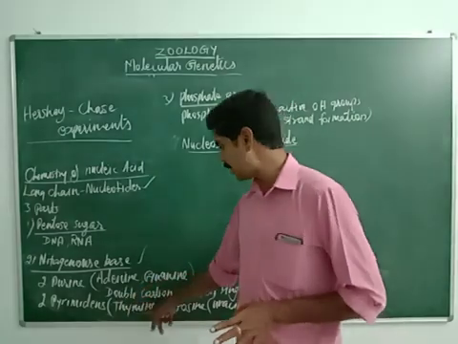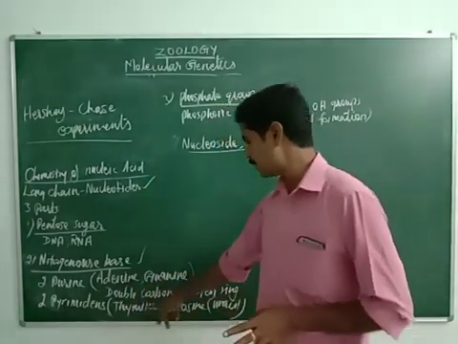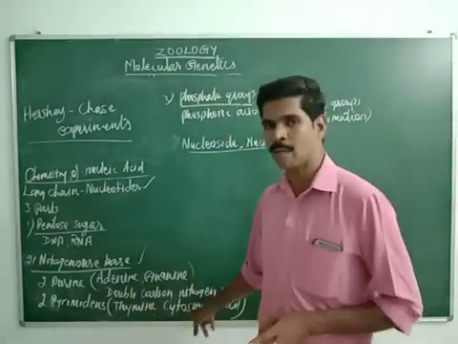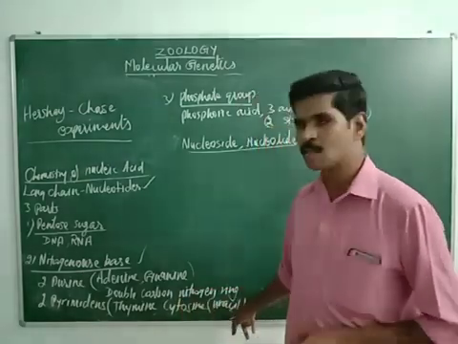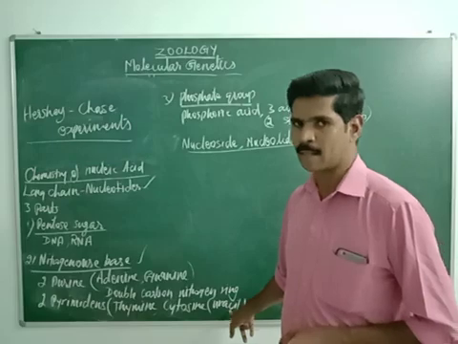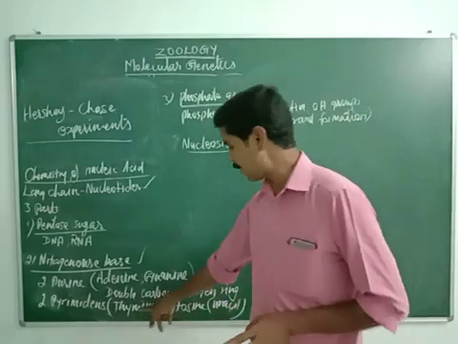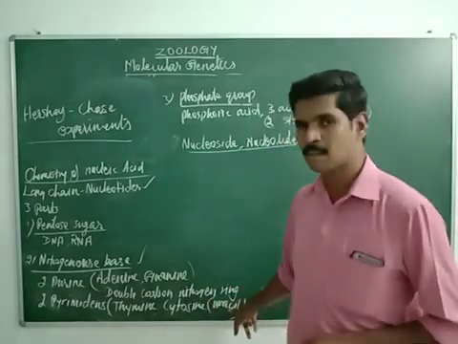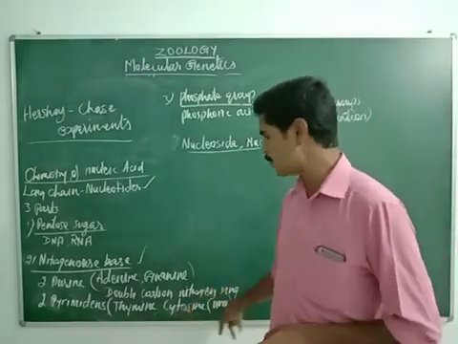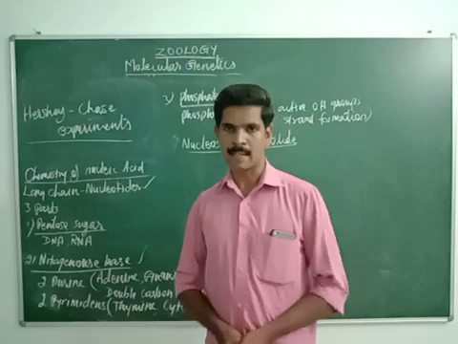The pyrimidines are thymine, cytosine, and uracil. Sorry, thymine and cytosine are present in the DNA, and cytosine and uracil are present in the RNA, and they have a single carbon nitrogen ring.